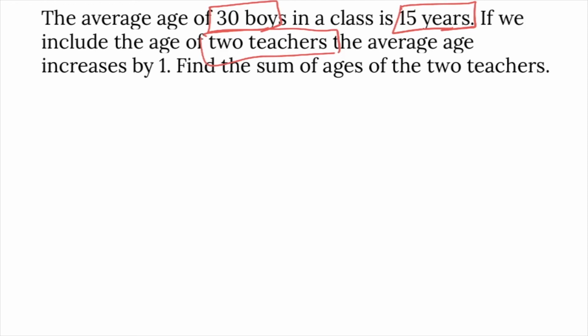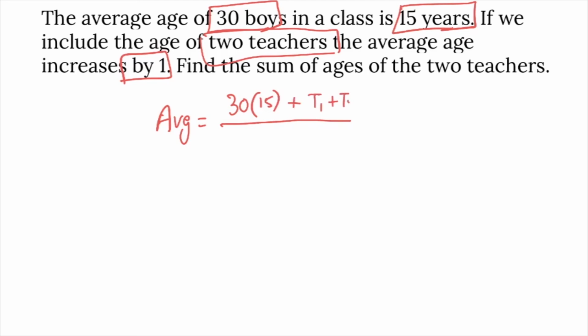Their average is not given, but the total class average is increased by 1. So the average of the total class is the sum of ages of the boys plus the sum of ages of teacher 1 and teacher 2, divided by the total number of people.